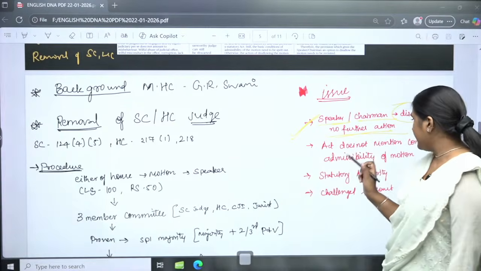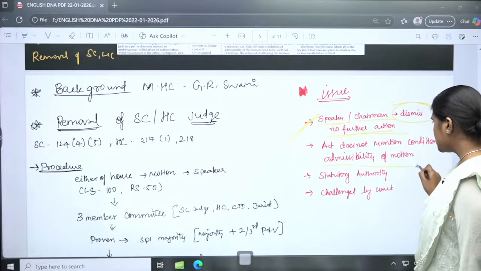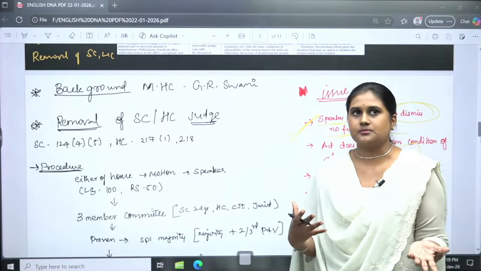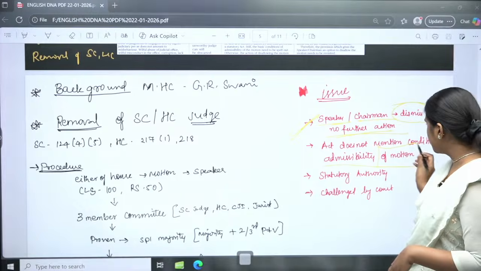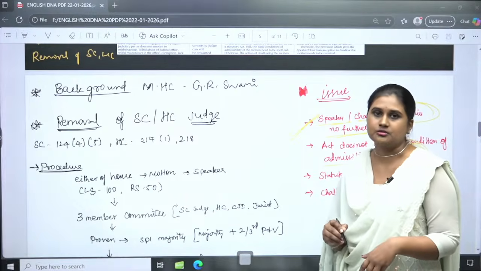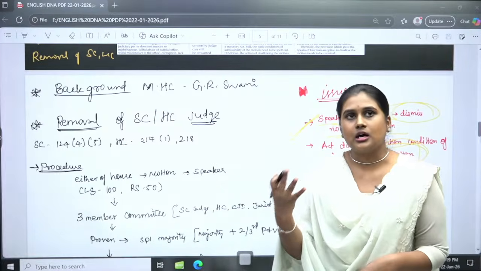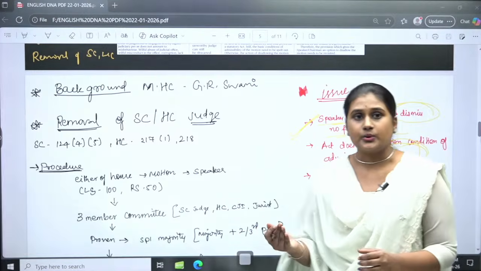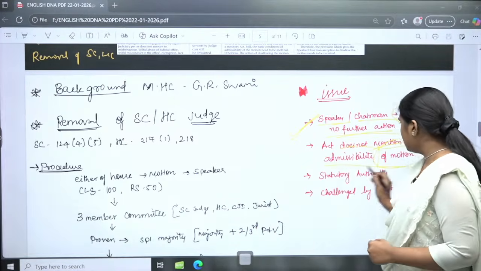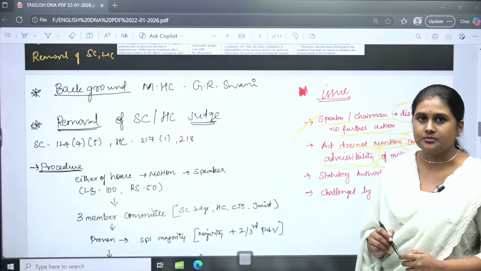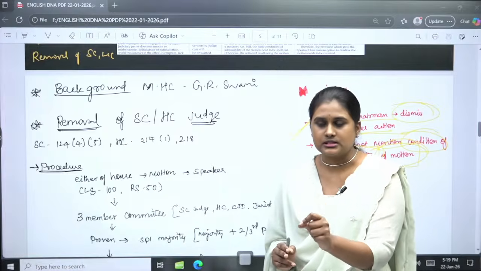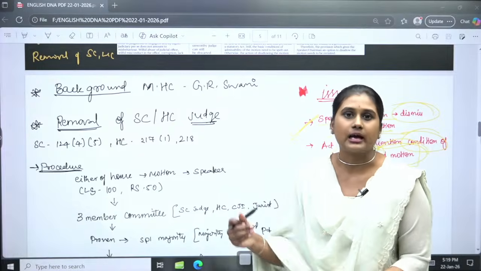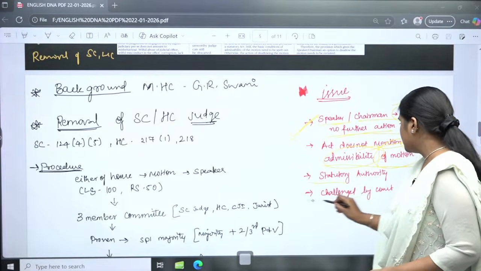And also the Act does not mention conditions of admissibility of the motion. So they have the choice to either admit or dismiss, but here the author is saying there should be some conditions to admit the motion. It is taking the hours of the Parliament, it is taking the working hours of the members as well. So it is necessary that a condition be mentioned for admission. If the Speaker is admitting it, there should be a proper procedure, and there should be proper grounds to dismiss it as well.